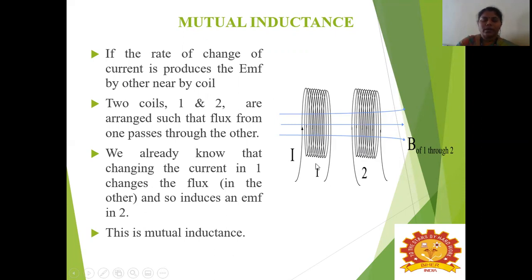So the two coils, that is coil 1 and 2, are arranged such that the flux from one passes through the other. So we already know that changing the current in the first coil changes the flux in the other coil, that is coil 2. So if there is a change in current in coil 1, that current changes the flux in coil 2. So an EMF will be induced in coil 2. So this is called mutual inductance. The EMF has been induced by the change of the current from coil 1.